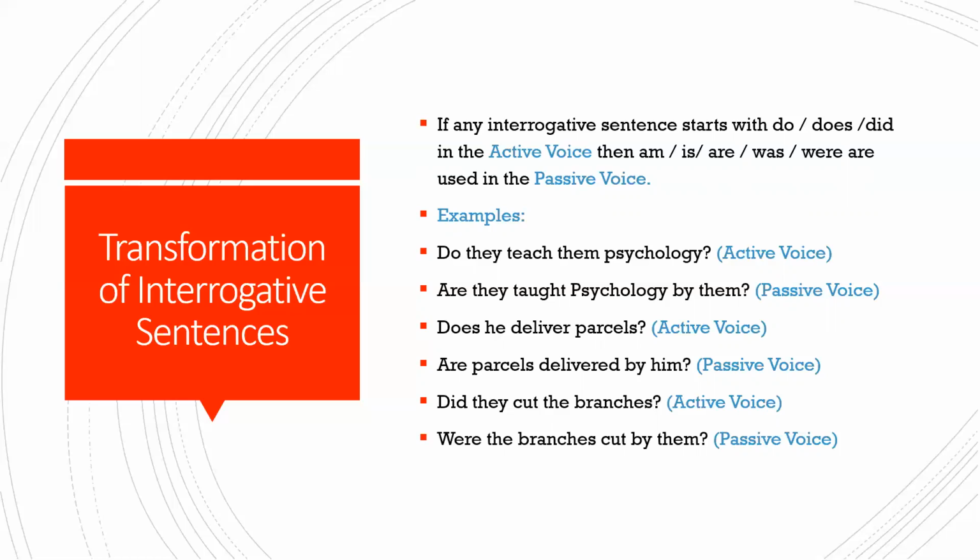So when you transform, you will use be forms. What is the present tense be form? Am, is, are. So here they is there. So you will change it to are. Are they taught psychology by them? Okay, V3 form teach, taught. Does he deliver parcels? Does again, present. So are parcels delivered by him? Did they cut the branches? Did is the past tense, right? Were the branches cut by them in the passive voice, right?